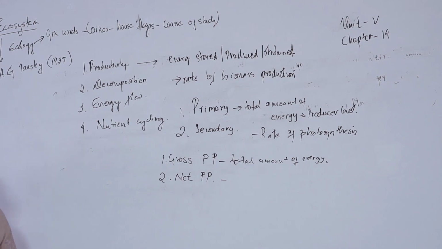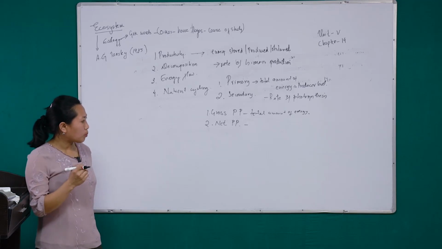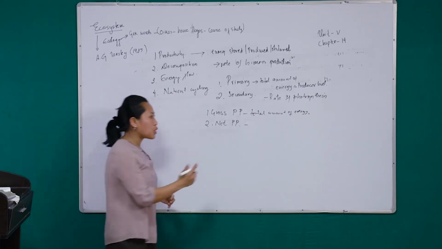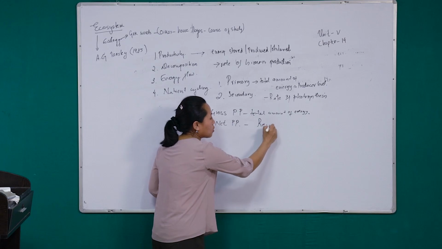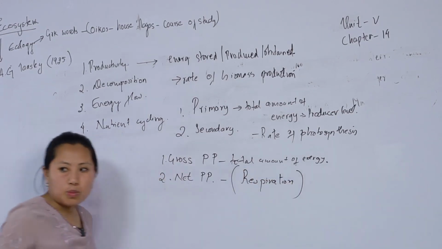Then, as they carry out photosynthesis, the plants also need energy to carry out various metabolic activities. And this energy that is required by the plants, they get it from respiration.